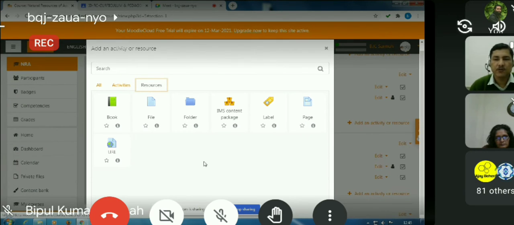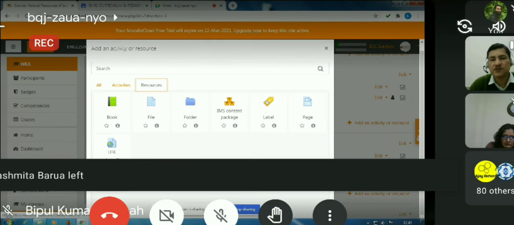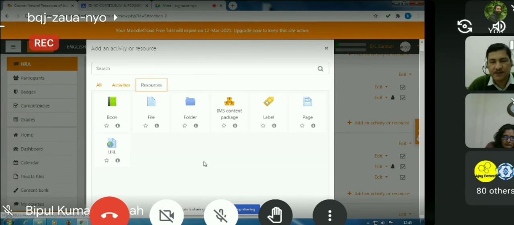If we want to write something in Moodle itself with the help of the Atto editor, then we can use this page resource and the book resource. In fact, if we have multiple pages, then we should use the book resource. The advantage of page and book is that the student or the user does not require any other software.